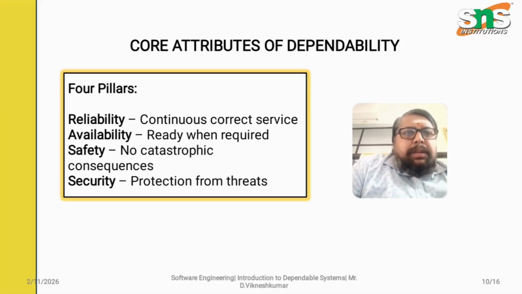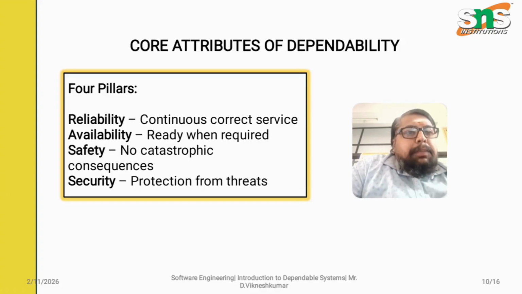Next, we saw the term called availability. Availability means it is readily available when we require it. When we require it, it must be ready to be available. Next is safety. Safety says that no catastrophic consequences should be there. Before an infection or before an action occurs, safety prevents the activity. That is, safety says prevention.